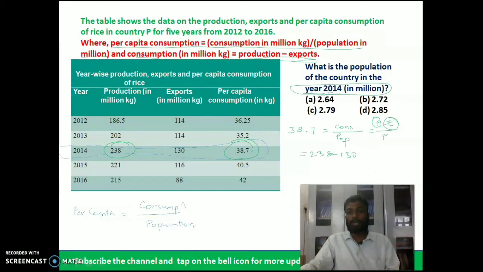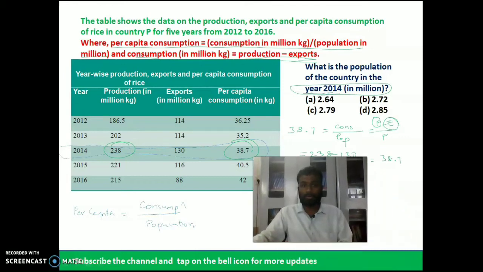So 238 minus 130, divided by population, is equal to 38.7.